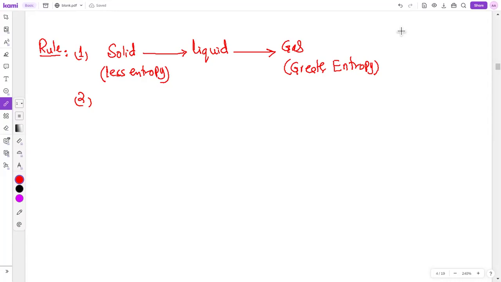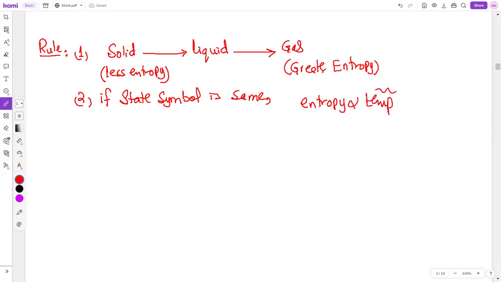And the second rule we will follow is that if the state symbol is the same, then entropy is directly proportional to temperature. Greater temperature means greater entropy and vice versa.